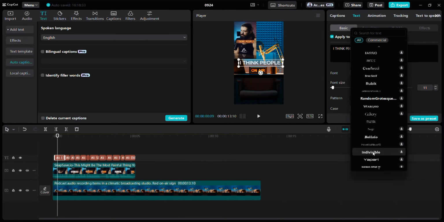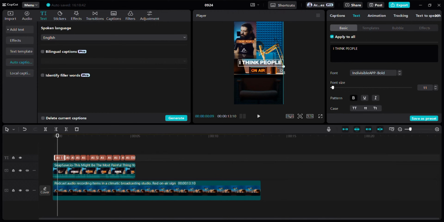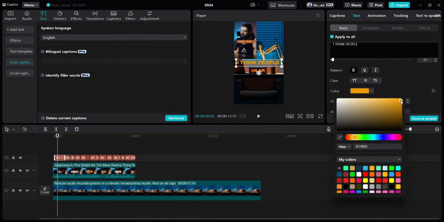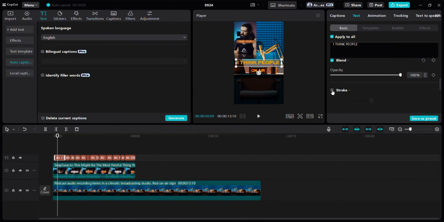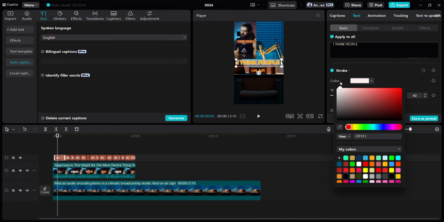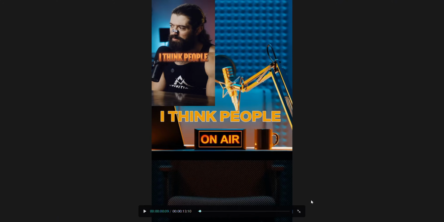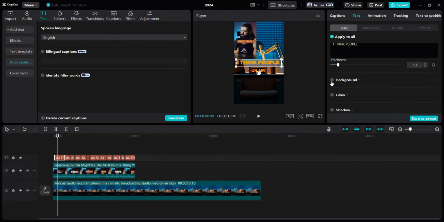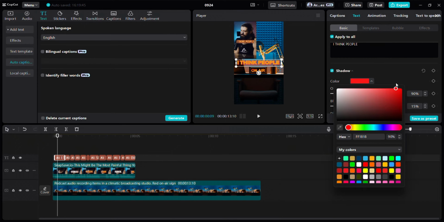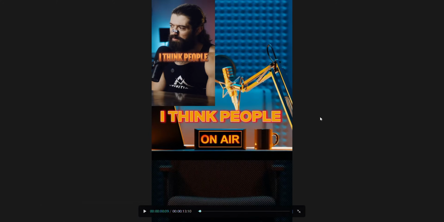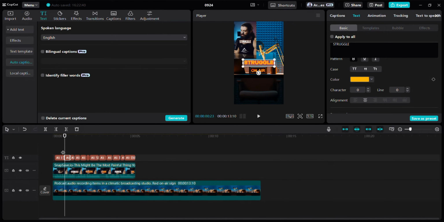1. Choose a font and change its color to orange. 2. Add a white stroke and reduce its thickness to 10. Now to really make the text pop, let's add a pink or red shadow. Now let's make the important words white.